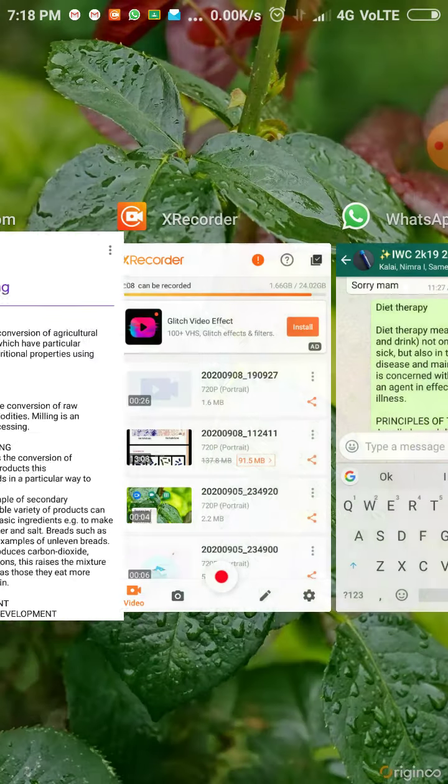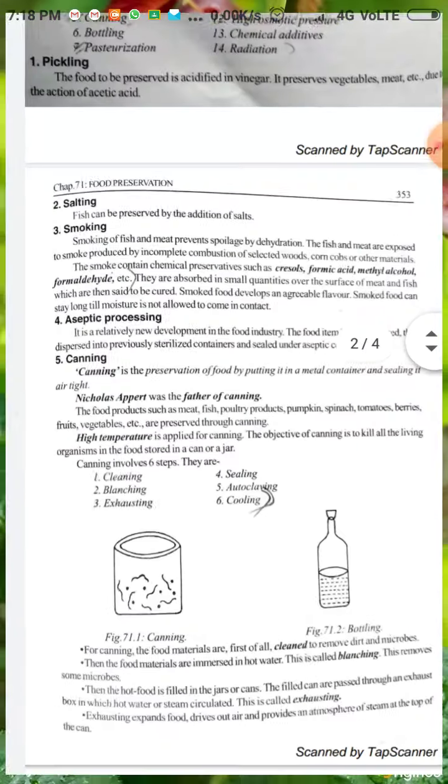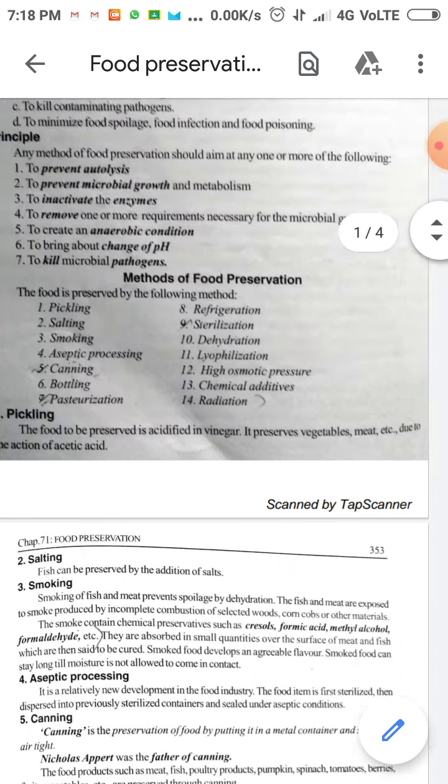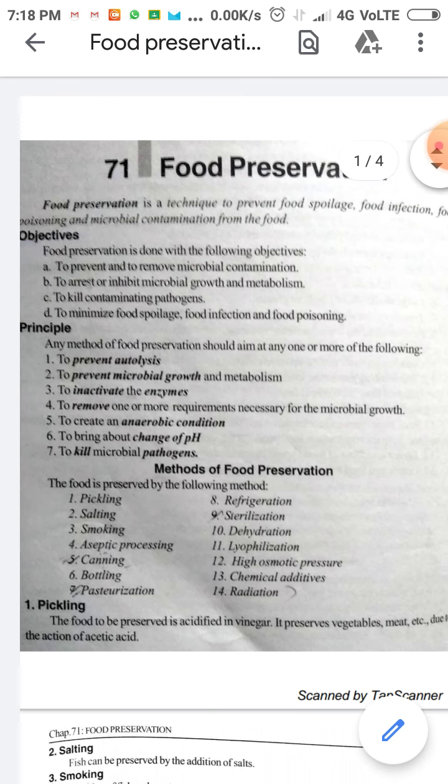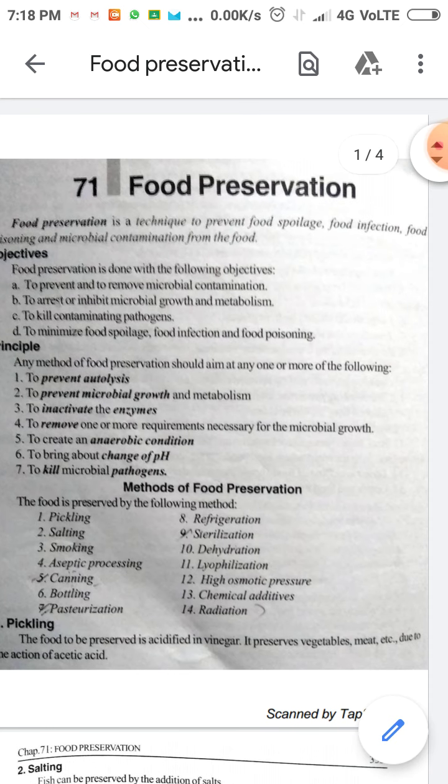So now we will talk about food preservation. I have taken this from the book Food Preservation. The definition of food preservation: it is a technique to prevent food spoilage, food infection, food poisoning, and microbial contamination of the food.